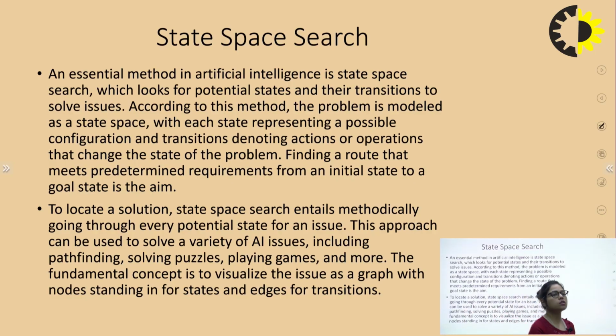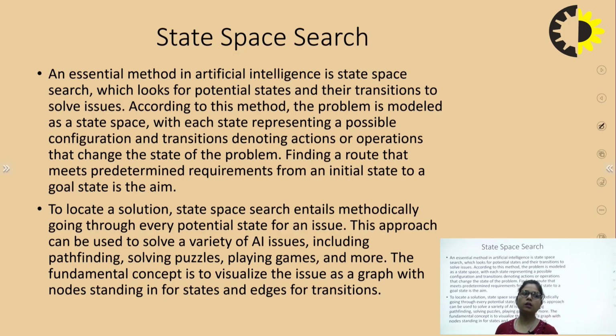Now, to locate a solution, state space search entails methodically going through every potential state for an issue. This approach can be used to solve a variety of AI issues, including pathfinding, solving puzzles, playing games, and many more.